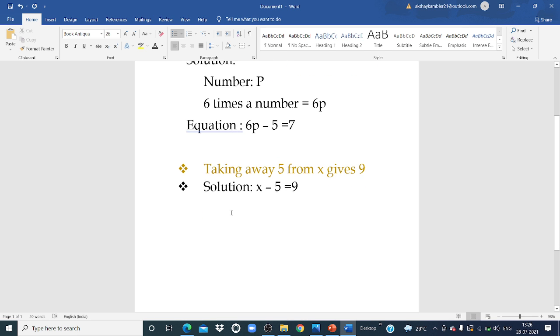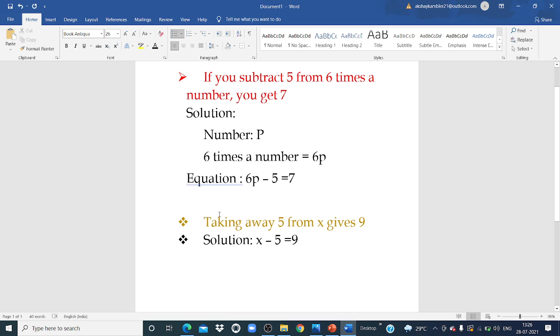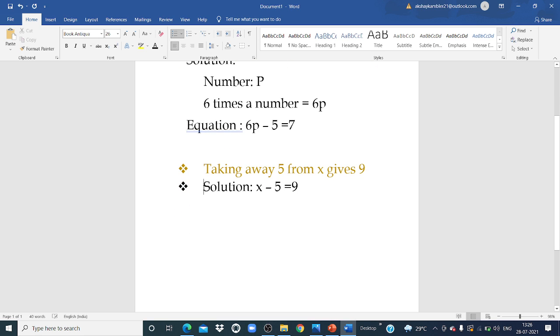So this is about how to form an equation using sentences. Let's take one more example: 5p is equal to 20. Now here you have to form a statement of this equation. First of all, tell me, is this an equation?